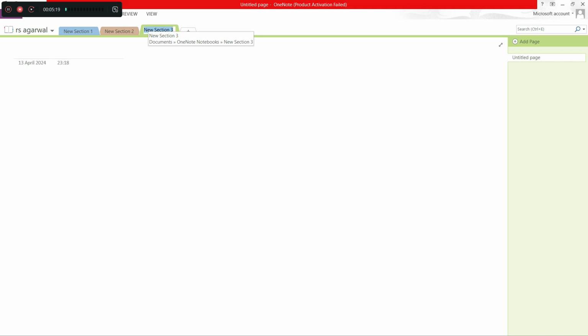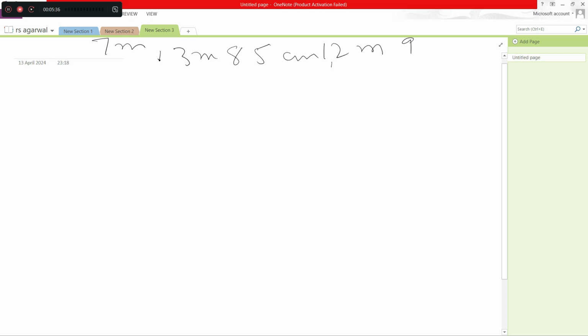So next question, find the greatest possible length which can be used to measure exactly the lengths of 7 meter, 3 meter 85 centimeter, 12 meter 95 centimeter here. So we will convert into centimeters. So it will be 700, 385 and 1295 here.